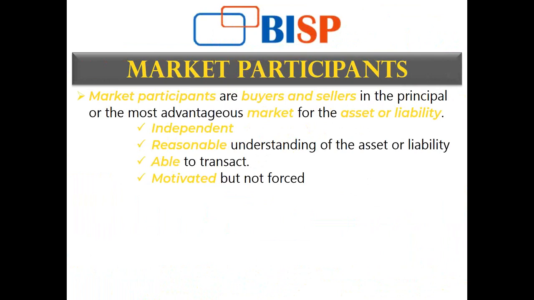Market participants are basically the buyers and sellers, but they shall also be independent. No related party transactions can be done. Two subsidiaries of a parent cannot transact between them relating to an asset and liability and say that this is a fair value of the asset, because that is a related party transaction. So independent, you can take as arm's length price.